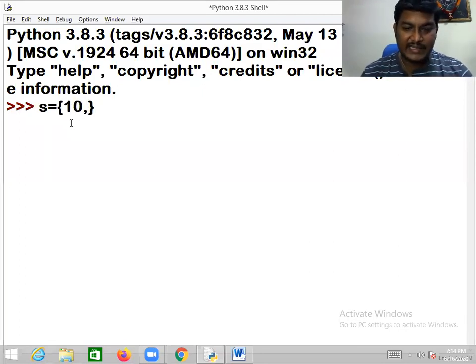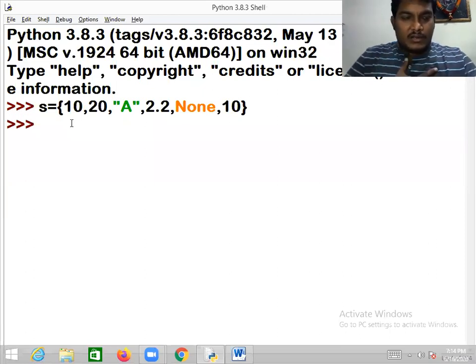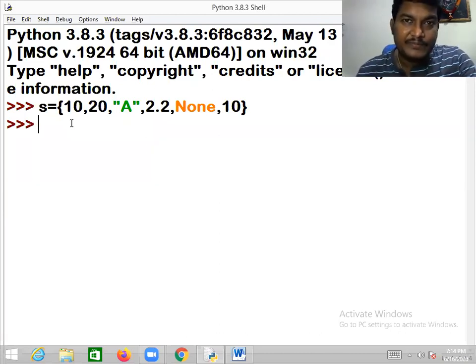I am taking 10, 20 in a set. Heterogeneous objects are allowed or not allowed? Yes. None type objects are allowed. Duplicate objects are allowed or not allowed? Sir, duplicate objects are not allowed. I pressed enter. Have you seen any error there? No. I gave the point very clearly that duplicate objects are not allowed, but you are giving duplicate objects. So no worry. It will take unique elements.